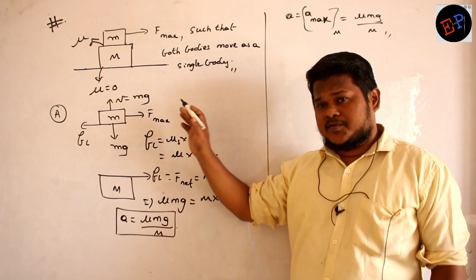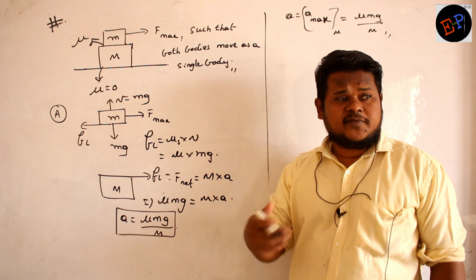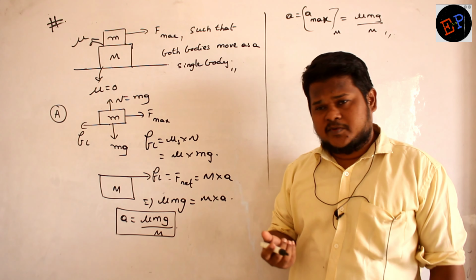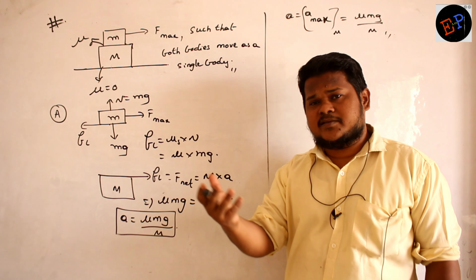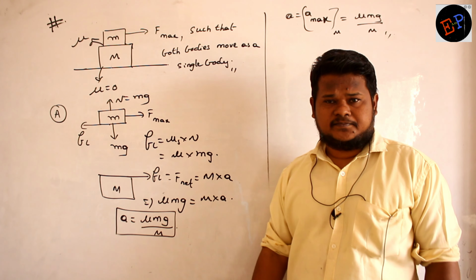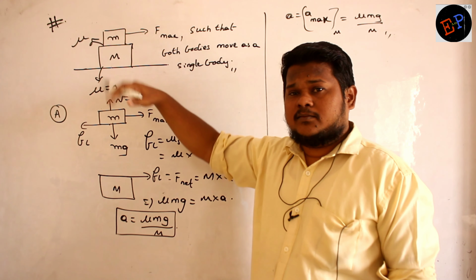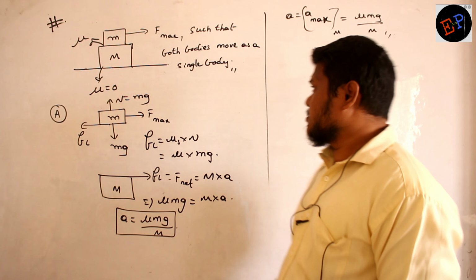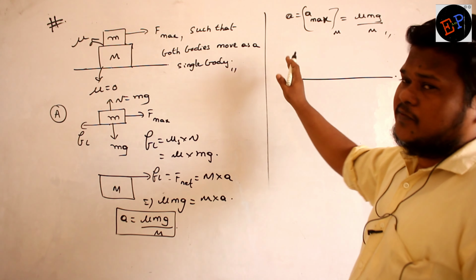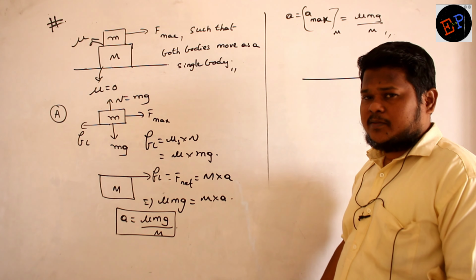Are you able to understand? Out of small m and capital M, which one is moving because of friction? Capital M is moving because of friction. So find out the acceleration produced by friction. Understood? Now you take the same acceleration and apply it on both bodies. Now both of them should move with the same acceleration, no? Otherwise the bodies will slip on each other.